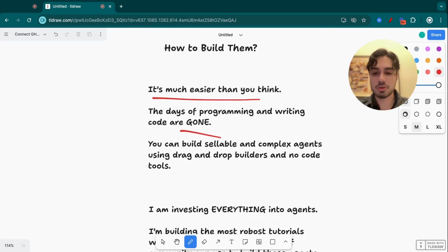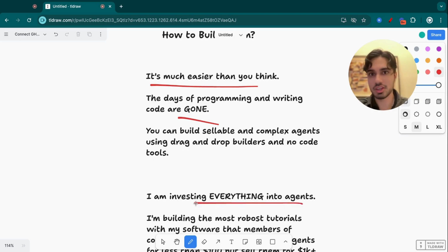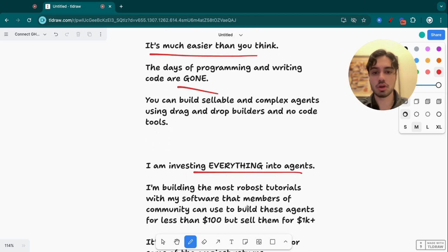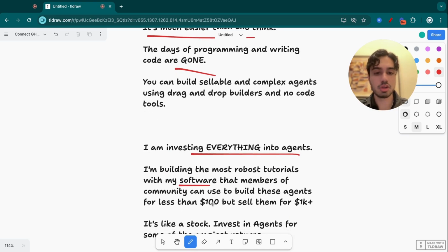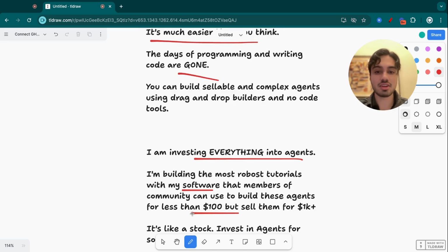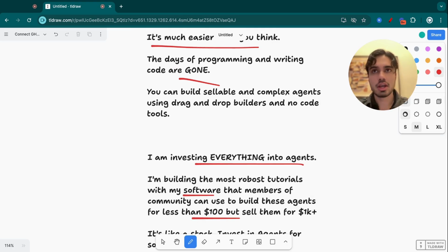And how do I know that? It's because I'm personally investing everything into agents. I know how important this is and how big this is going to be in 2025 and the next 5, 10 years. So I've been working on building, and if you've seen my content, you know that I've been working on building the most robust tutorials with my software that members of my community can use to build these agents for less than $100, and then just resell them for like $1,000, $5,000 a month. So the ROI, if you look at it that way, on agents is massive, because it's not that expensive to build them, and the value that the market has for them is astronomical.